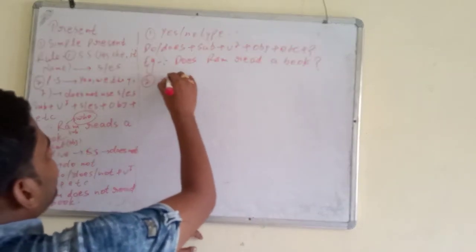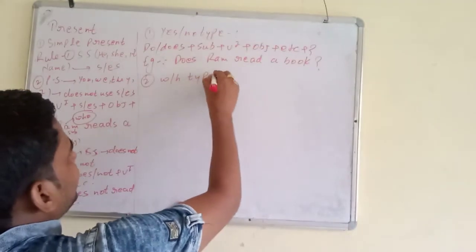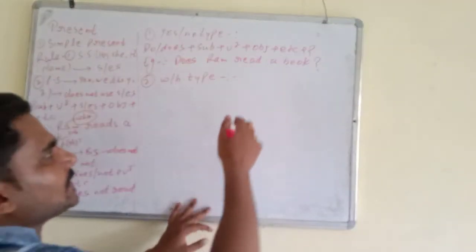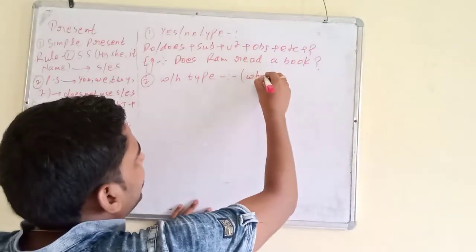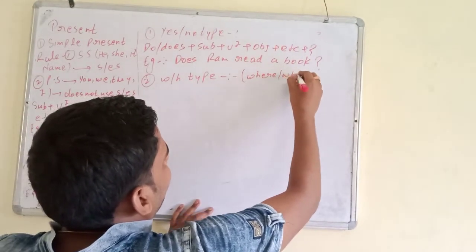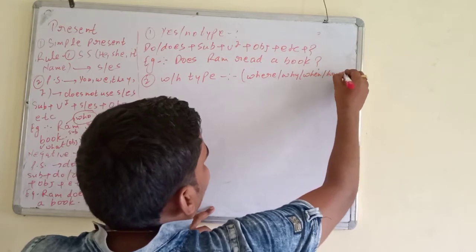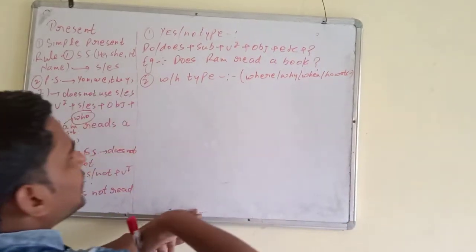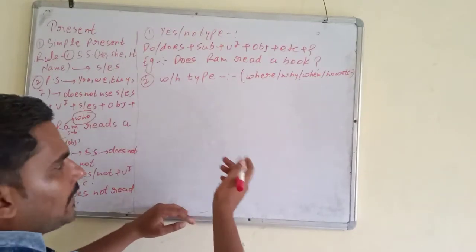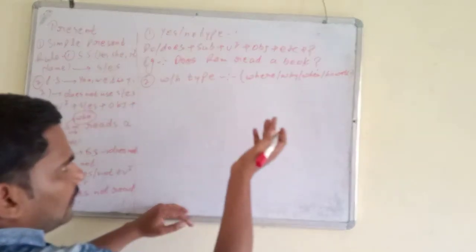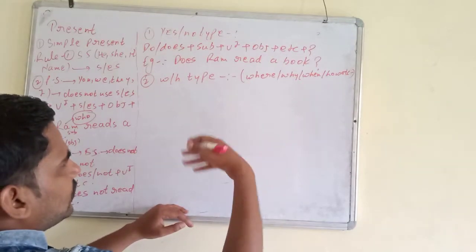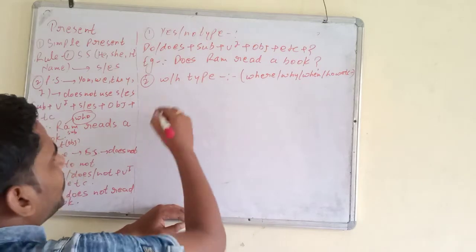Second one is WH type. What is WH type? A sentence that starts with a WH word. WH word means where, why, when, how, etc. These all are WH type words, or the WH family. So, where are you going? What are you doing? Such type of words.